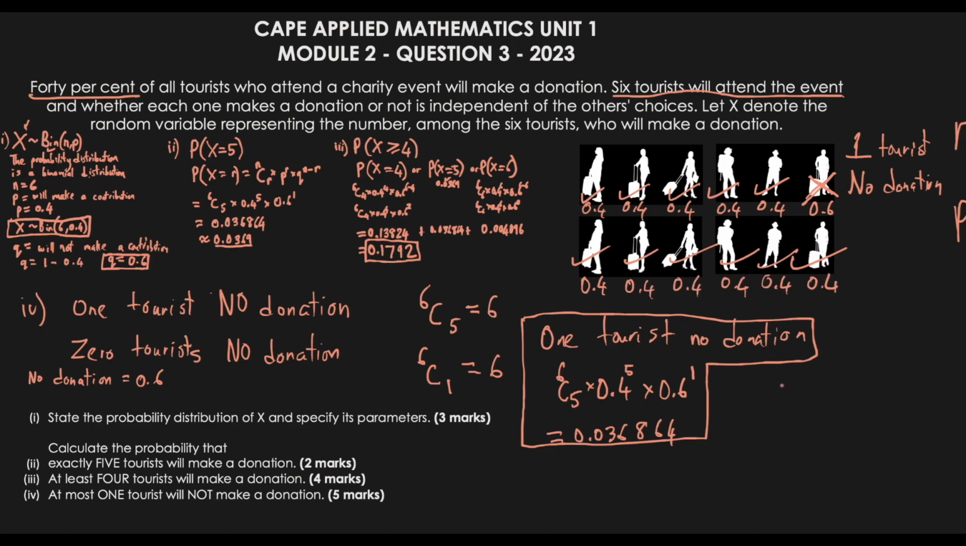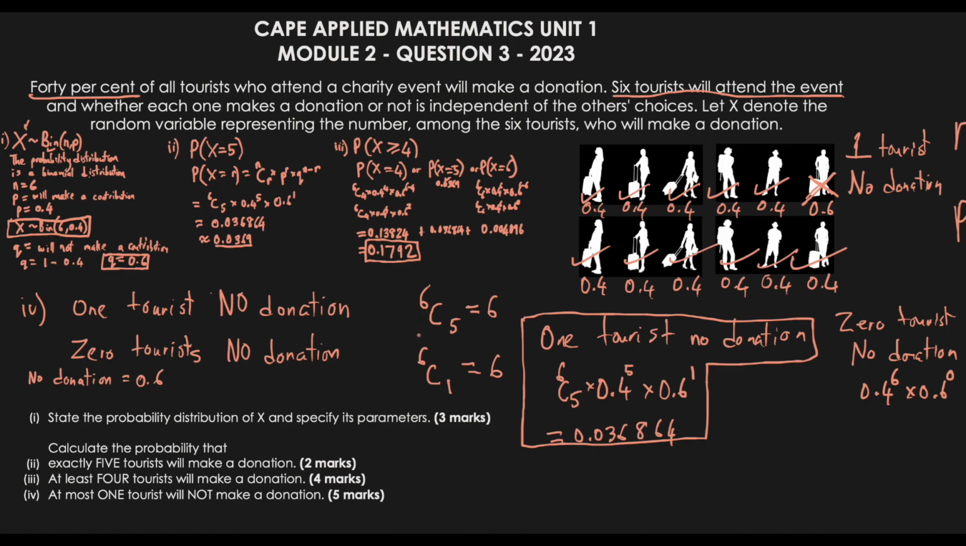So when I look at that from the perspective of 0 tourists, no donation, essentially that's like saying everyone is making a donation. So 0.4, meaning the probability of making a donation, to the power of 6 multiplied by 0.6 to the power of 0, because this 0 represents that none of these here are making a donation. 0.6 to the power of 0 means that 0 people are not making a donation. So essentially that means all of them are actually making a donation.